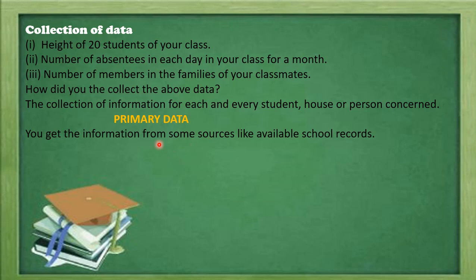Correct? So we are collecting this information from the source which is available in the school record, that means the attendance register, which has already stored the information about the absentees of the students. So you will be referring to the data from the attendance register only. These types of data are known as secondary data.